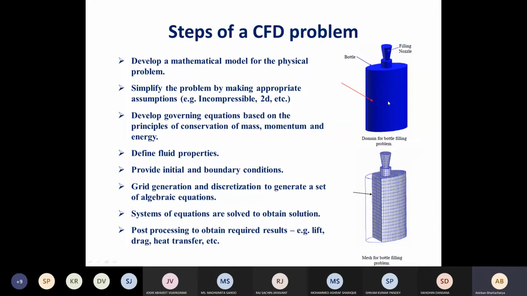And then develop the governing equations for our problem. So in this case, it will be continuity, momentum, and energy conservation equations to solve for flow and temperature profile. And these conservation equations, which we will study later, are valid for the entire domain as well as for each of the small parts.